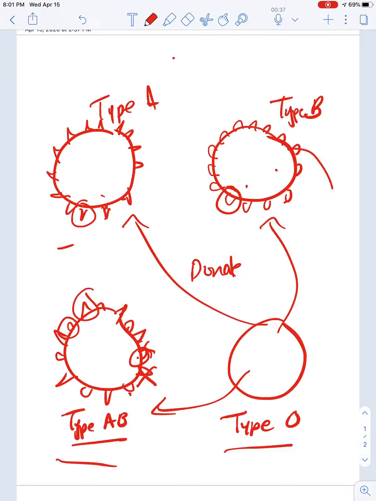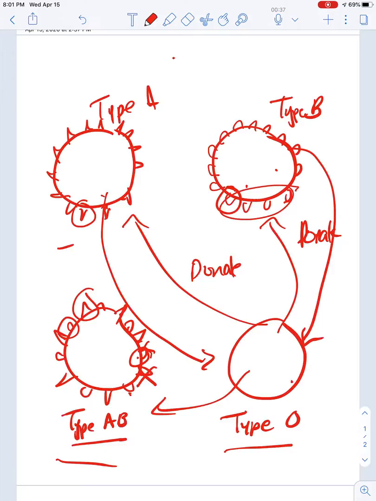But can type B donate to type O? Well, no, because type O won't recognize the antigens on type B blood, right? Can type A donate to type O? No, because type O doesn't recognize those antigens, okay? Can type AB donate to type O? No. Again, because type O doesn't recognize either the circle or the triangle antigens on type AB.